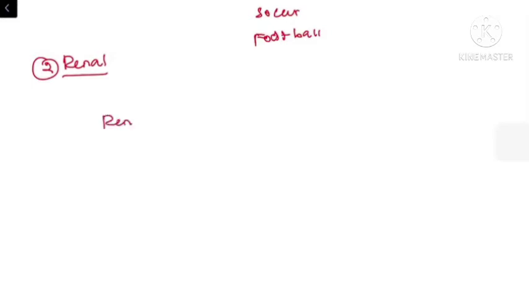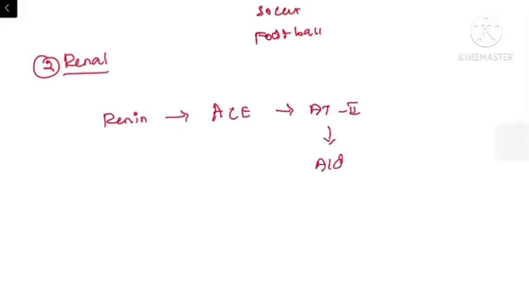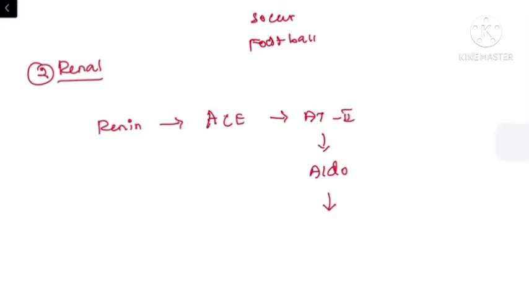Normally renin is released from the juxtaglomerular apparatus, which leads to angiotensin converting enzyme action and finally synthesis of angiotensin 2, which stimulates the synthesis of aldosterone, which activates the epithelial sodium channel, causing the reabsorption of sodium, which is compensated by potassium secretion.